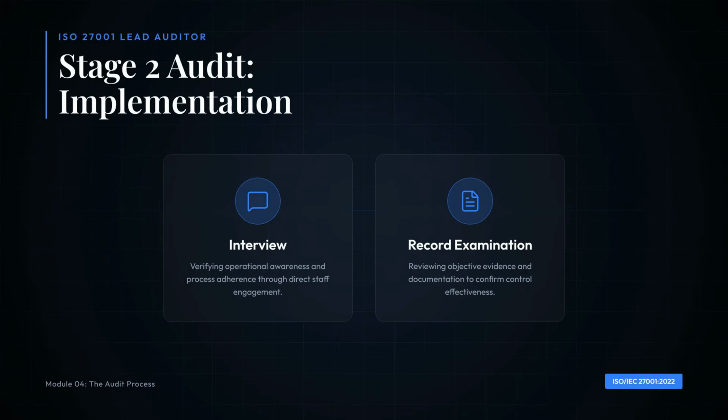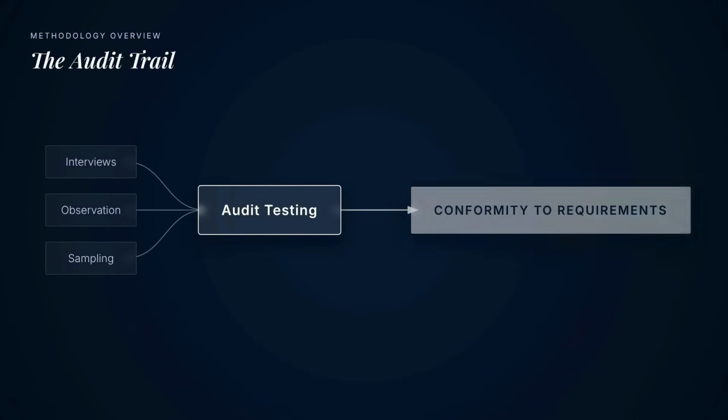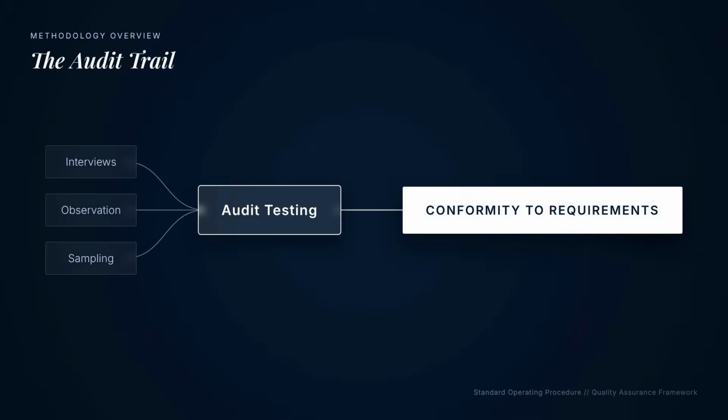Auditors interview personnel, examine records, and test samples. Auditors follow audit trails to determine whether the ISMS conforms to all applicable requirements. After certification, surveillance audits are performed. They review internal audits, management review, and corrective actions. Before the certificate expires, a recertification audit evaluates continued conformity for a new certification cycle.